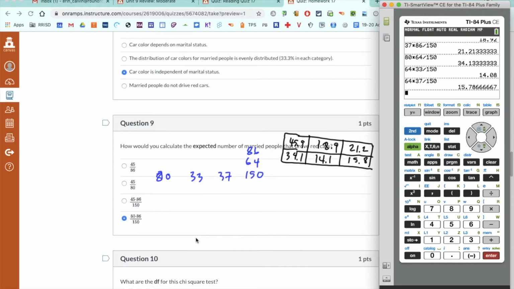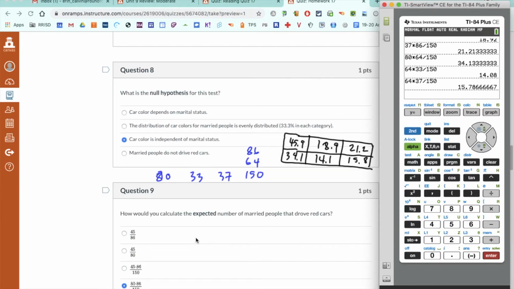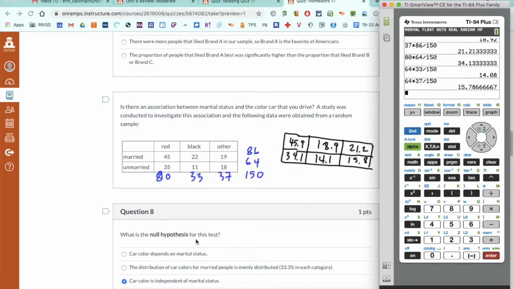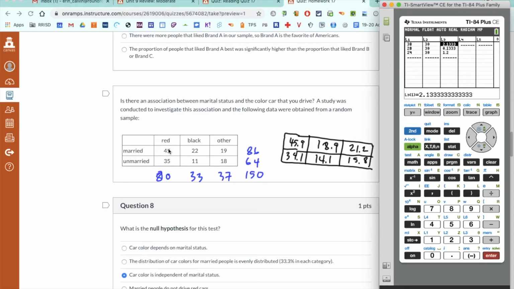So then to find my chi-squared actual statistic, I'm using that same formula that I did for the goodness of fit test. And I can use the same method in my calculator as I did for the goodness of fit test. I just have to pay attention to the order I put the observed so I can make sure I do the expected in the same order. And I'm just going to type over these numbers that are there from the last one.